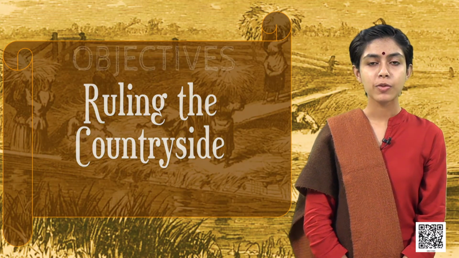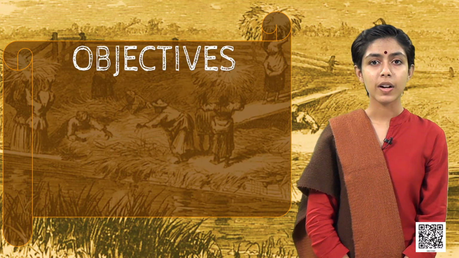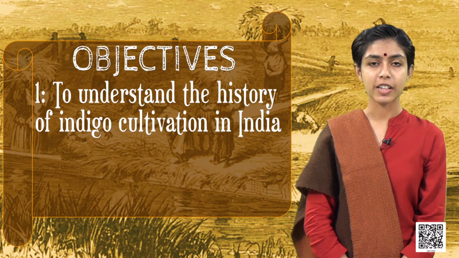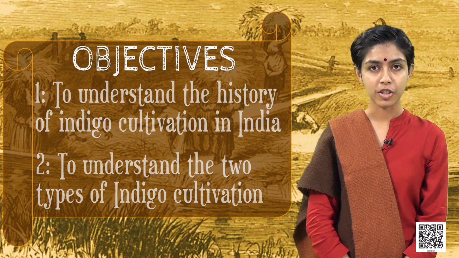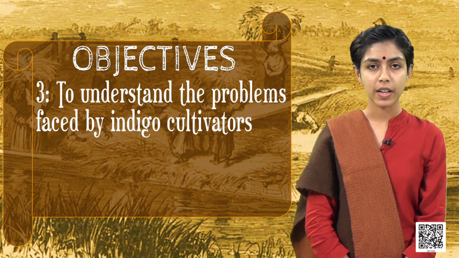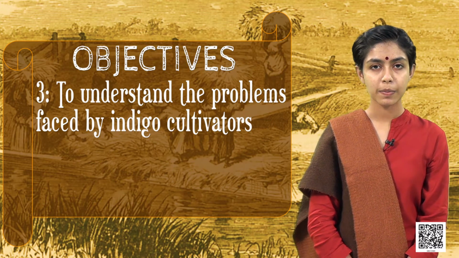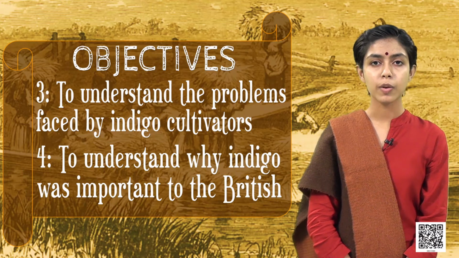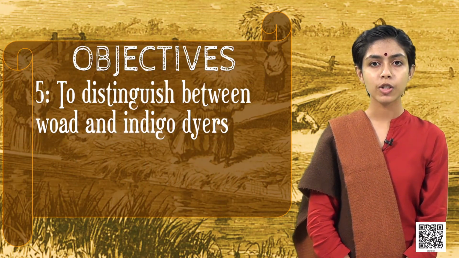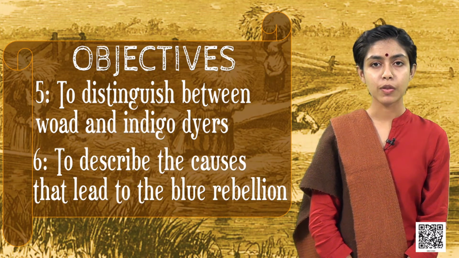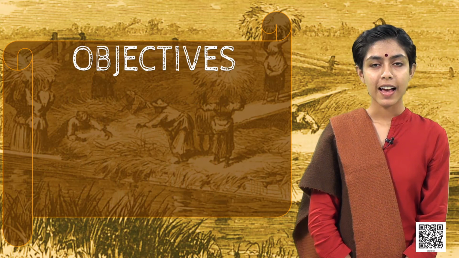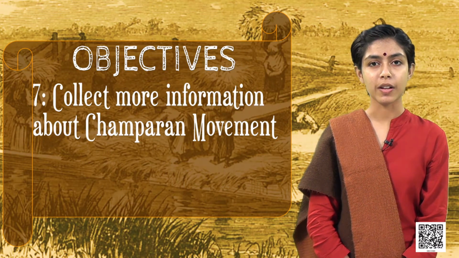Today we are going to be starting the second part of chapter 3, Ruling the Countryside. The objectives of today's class are to understand the history of indigo cultivation in India, to understand the two different types of indigo cultivation, to understand the problems faced by the indigo cultivators in India, to understand why indigo was so important to the British, to distinguish between woad and indigo dyers, to describe the cause of the Blue Rebellion, and to collect more information about the Champaran movement.